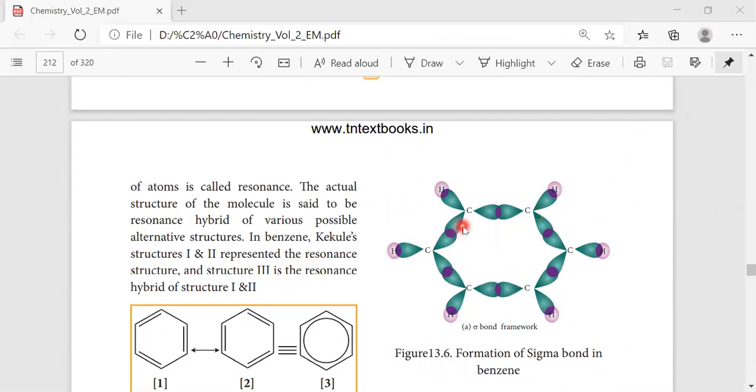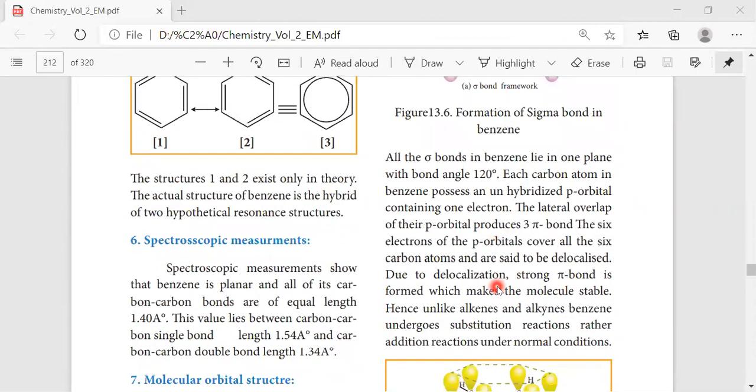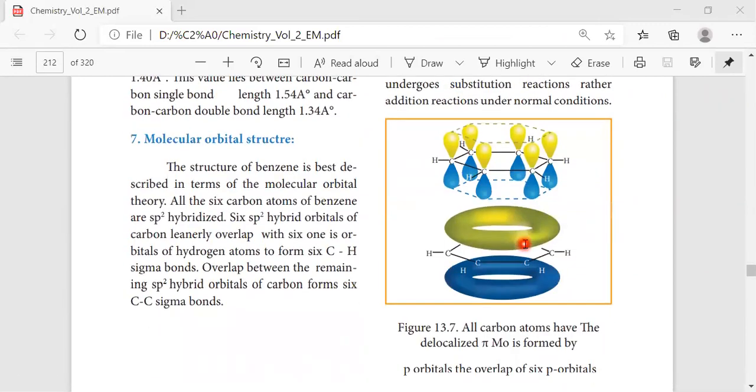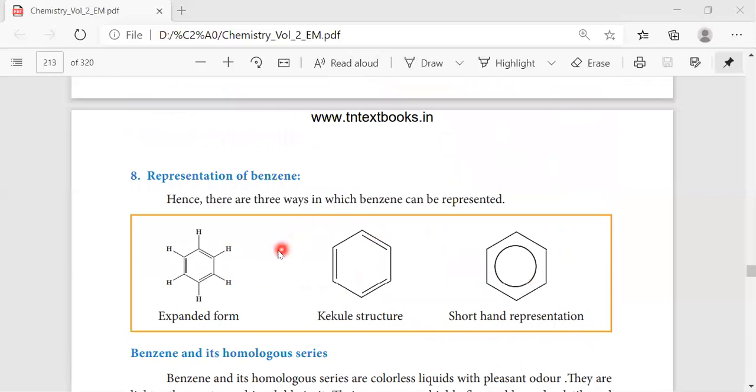In molecular structure, it will have the hybridization in the form of a sigma bond in the benzene. So the 6 carbons in the ring, if you look at the hybridization in those carbons, they will have sp2 hybridization, and the pi electrons are delocalized. So all the carbon atoms will have the delocalization of pi molecular orbital. So finally, we can represent the benzene in the expanded form, Kekule structure, and shorthand representation.